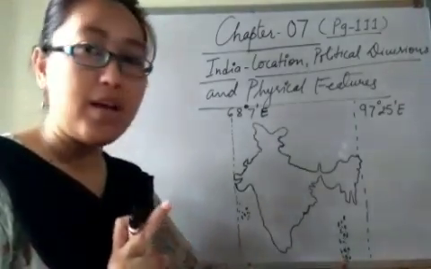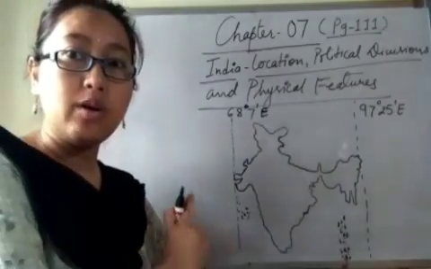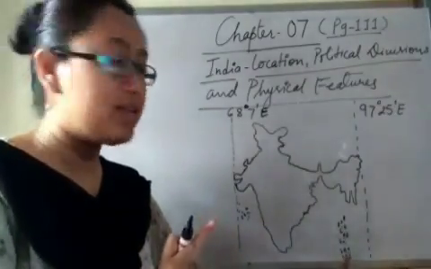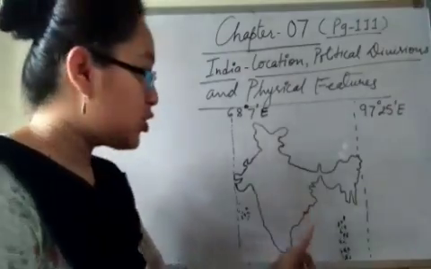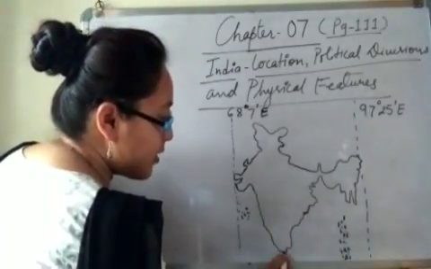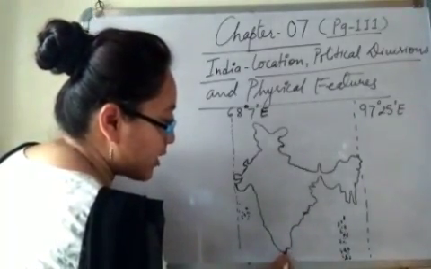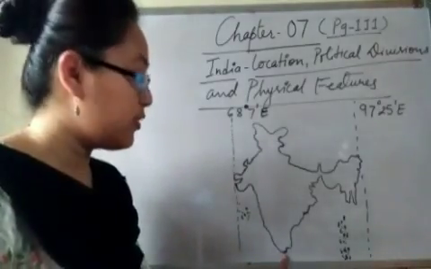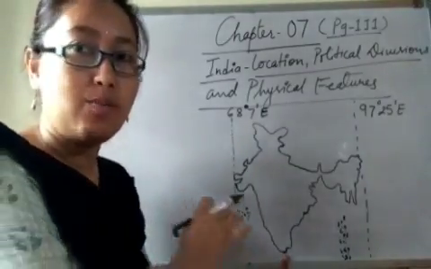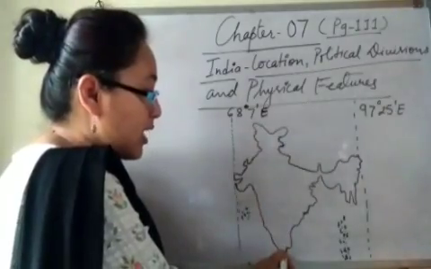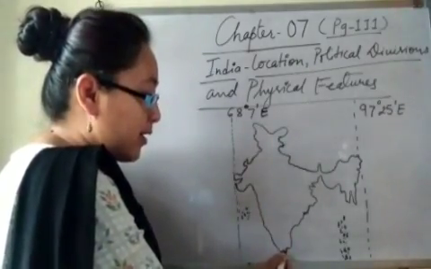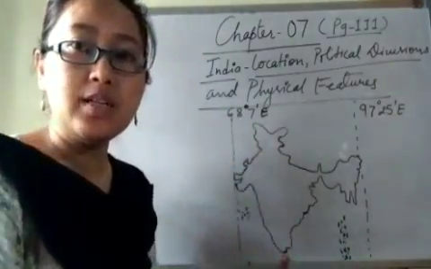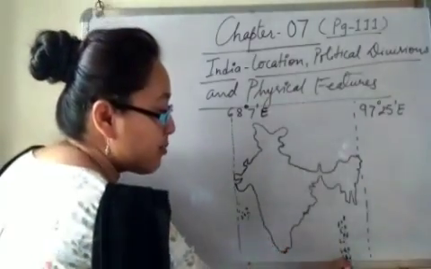Why? Because Andaman Nicobar Island is also a part of India. Here we have Kanyakumari, the southernmost tip of mainland South India, so we will not take the latitudinal extent from there.